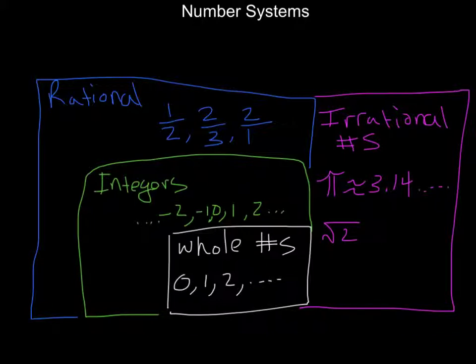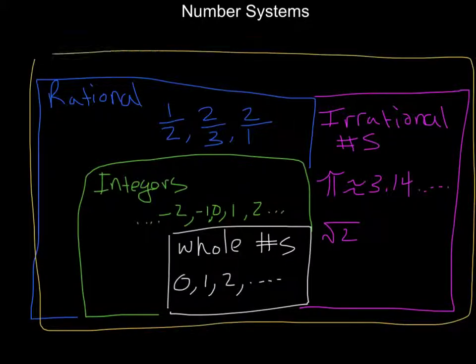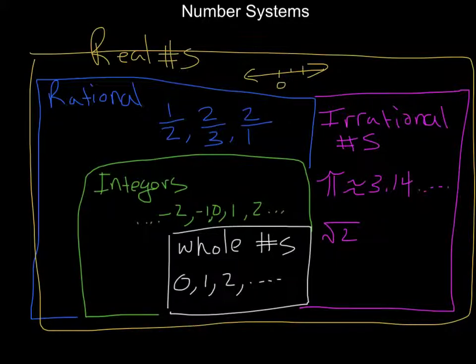And so then, if we look at all of these numbers together, we have one big group called the real numbers. And there is such a thing as a number that's not real, and we will deal with those in this class. But by and large, any number you can think of, anything that's on the number line, which we've talked a lot about lately, anything on there, pick a number, decimal, fraction, integer, whole, it's a real number.